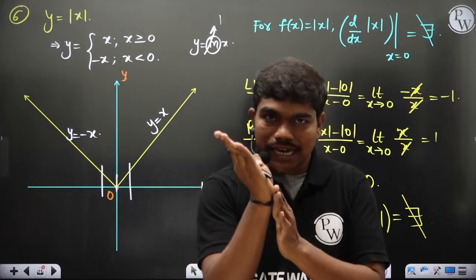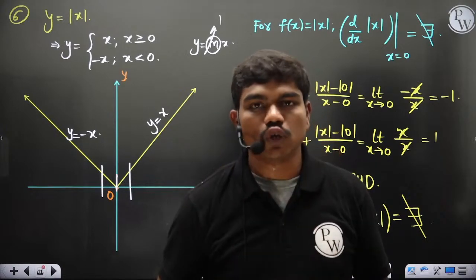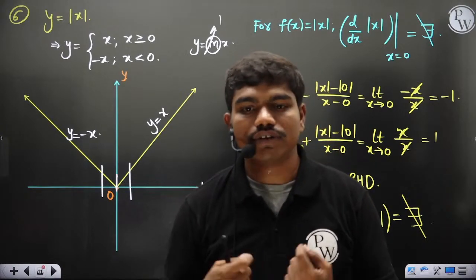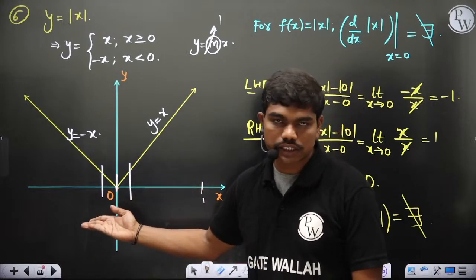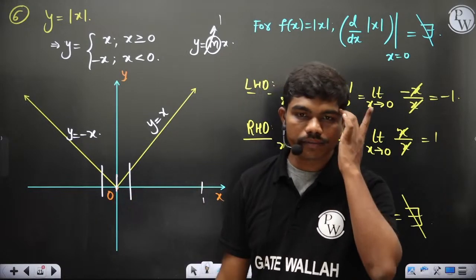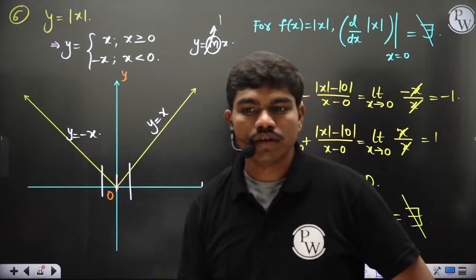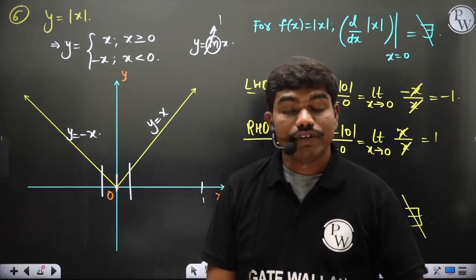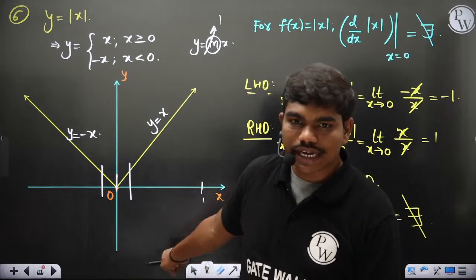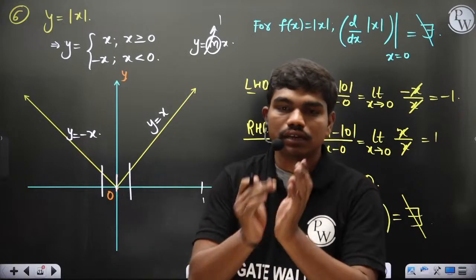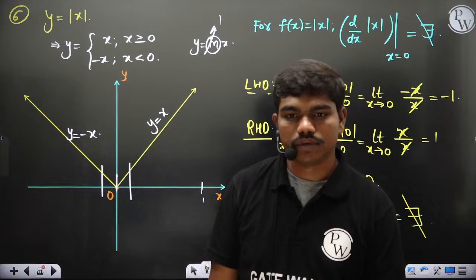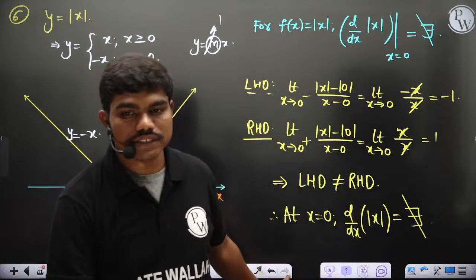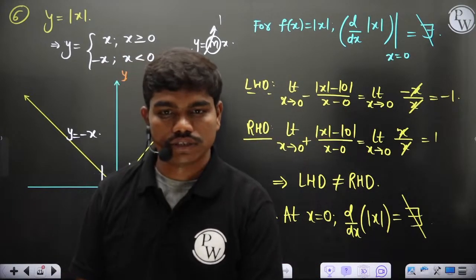On the right hand side, if you draw a tangent, and in the left hand side, if you draw a tangent, the slopes of the tangents are not equal, so the derivative does not exist, of course, at that point. Graphically, that's what you can see for mod x. Okay? Is this clear or not? Even though the function is continuous, see, if you want, you can draw a tangent exactly at x equal to 0, but towards the right and towards the left, the values are something different. Okay, they're not equal. Okay? That's why the function is not differentiable at x is equal to 0, of course.